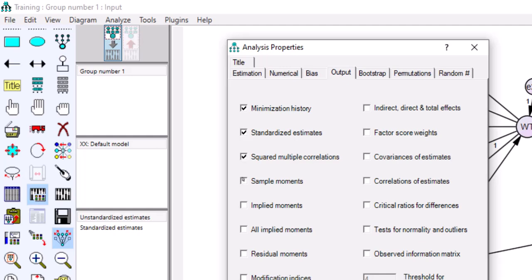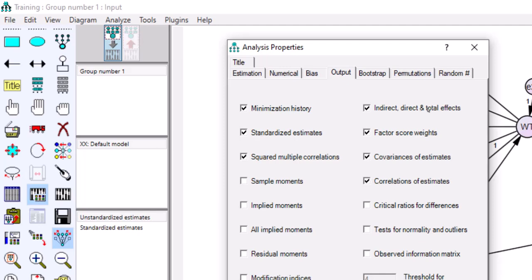You can also select indirect, direct, and total effects. This one is very important because you want to check the indirect, the direct, and total effects. You also check the factor score weights, the covariances of estimates, and lastly the correlations of estimates.